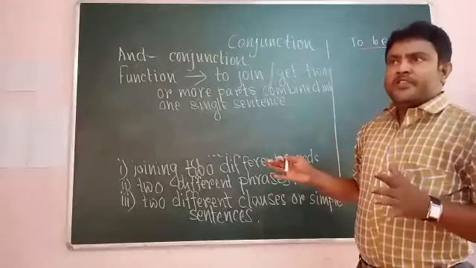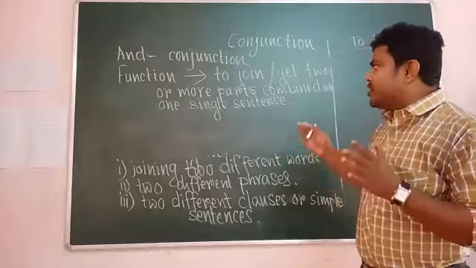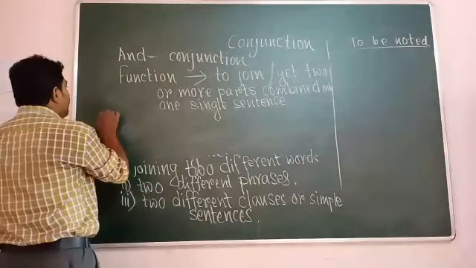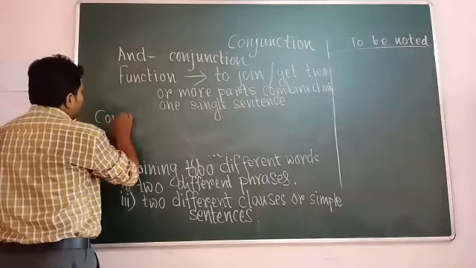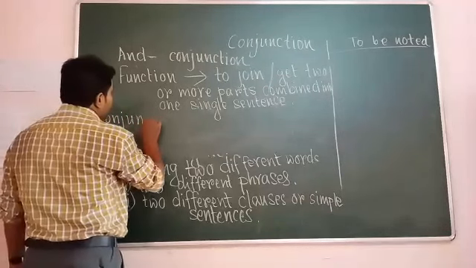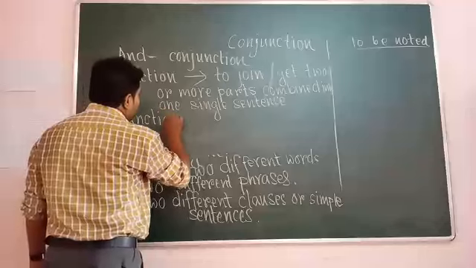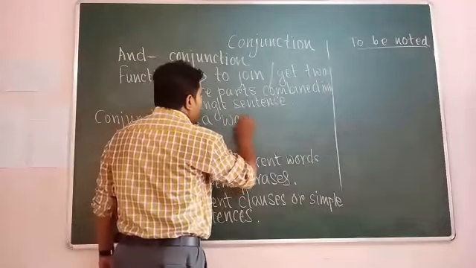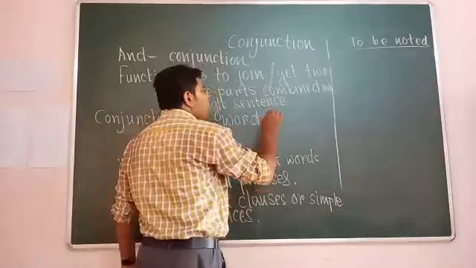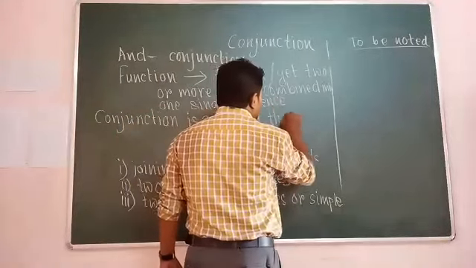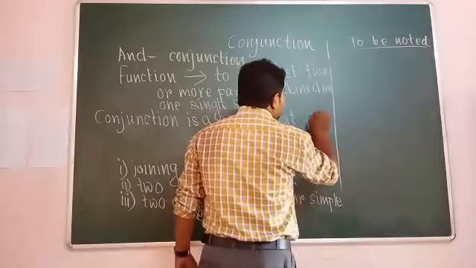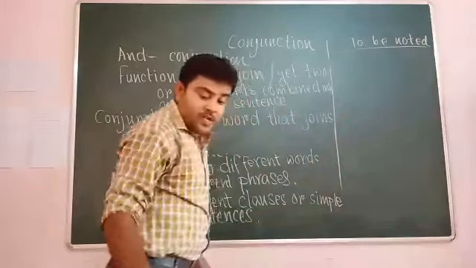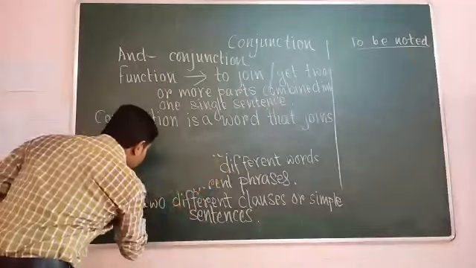From this analysis, we can easily say that conjunction is a word that joins. Let me remove this.